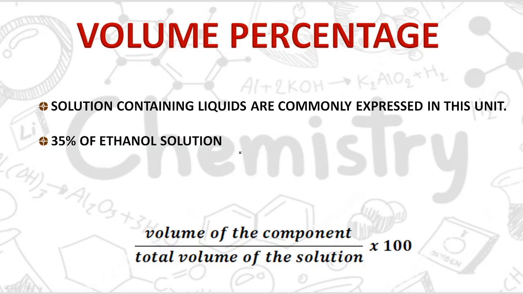If I take an example here, suppose I had 35 milliliter of ethanol, and I have dissolved this in 100 ml of water, then the total volume of the solution will become 135, because earlier I had 100 ml of water and to it I have added 35 ml of ethanol, and doing basic arithmetic calculation, whatever we will get, that will be the volume percentage. Now this volume percentage, as already mentioned here, is used for expressing liquids, means liquids are commonly expressed in these units.